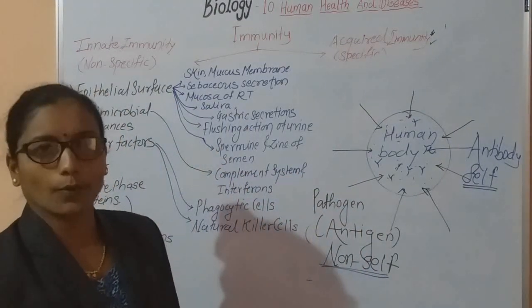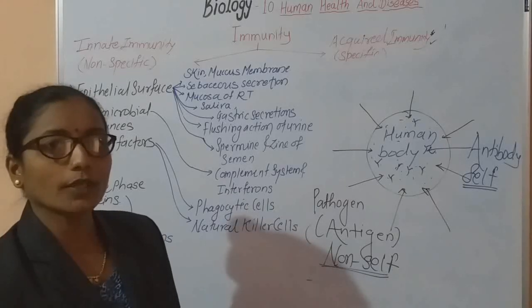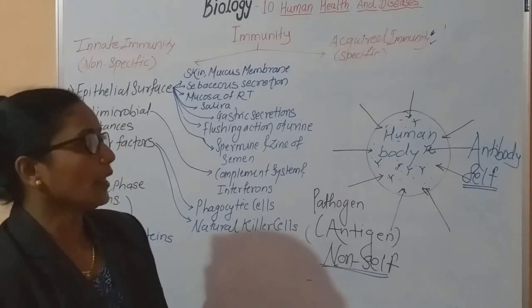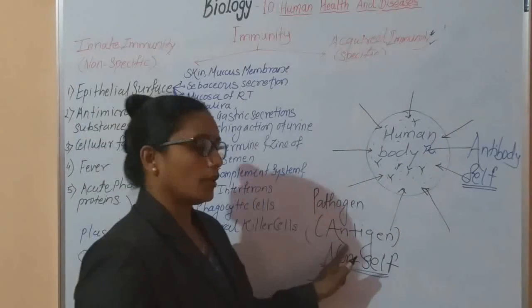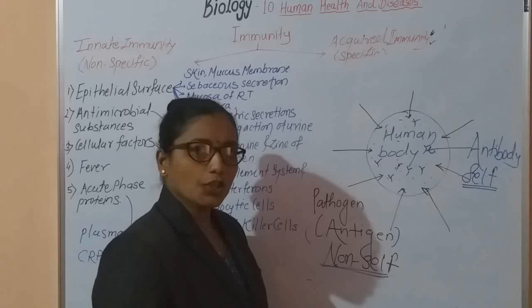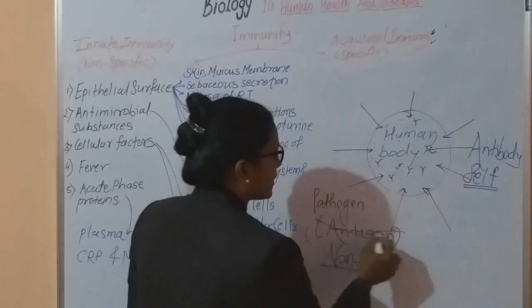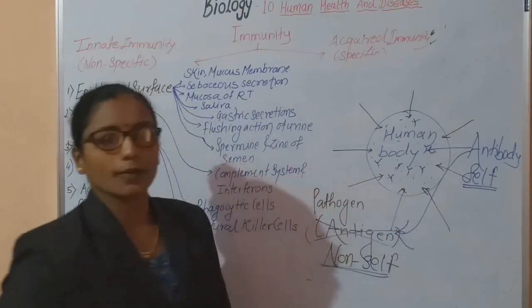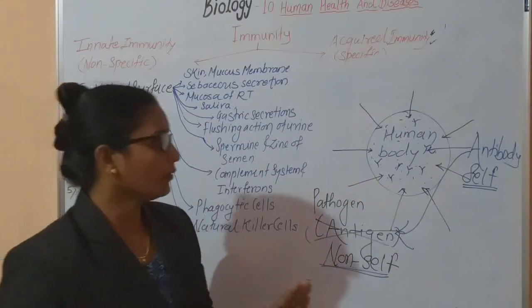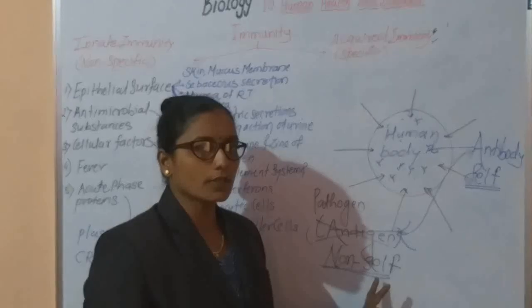When a pathogen enters the human body, it releases the antigen, and for protection, to destroy this antigen, our body produces the antibody. I think you are very clear on these two components.